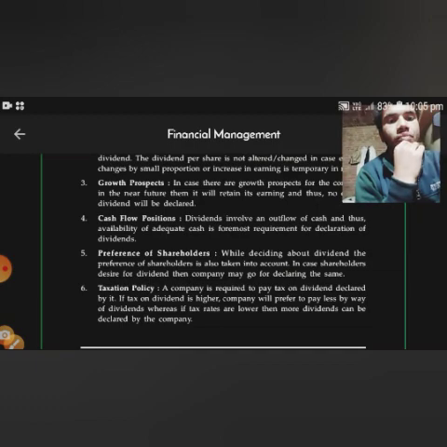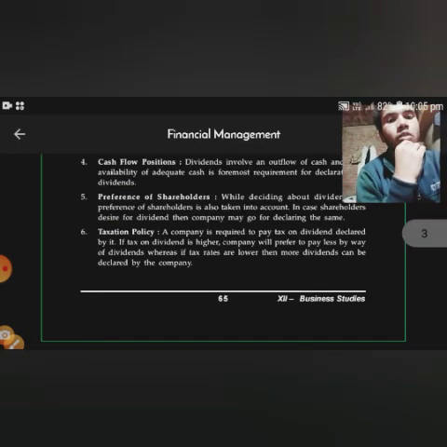Now, preference share. Preference share means simply that the shareholder, and if you can't satisfy the desire for dividend, then the company may go for declaration of the same.